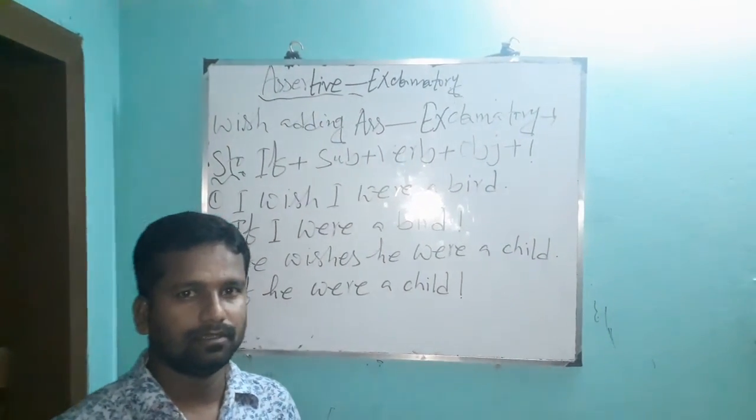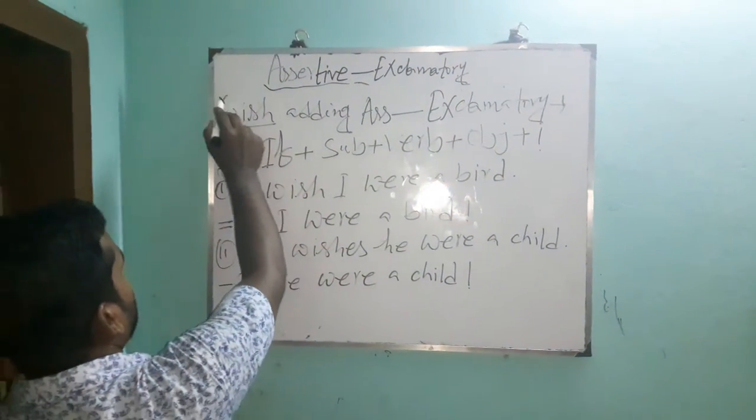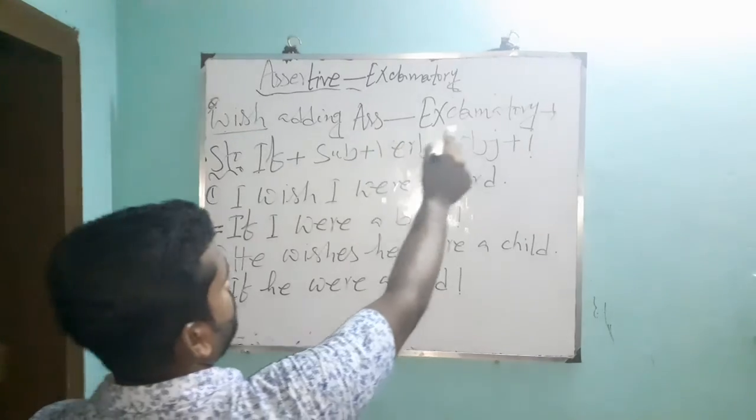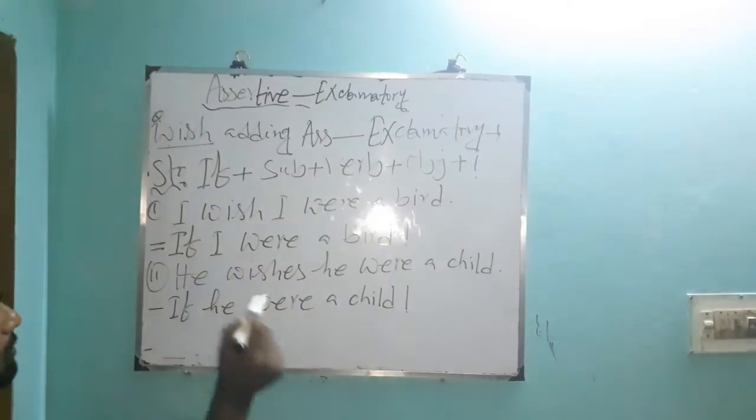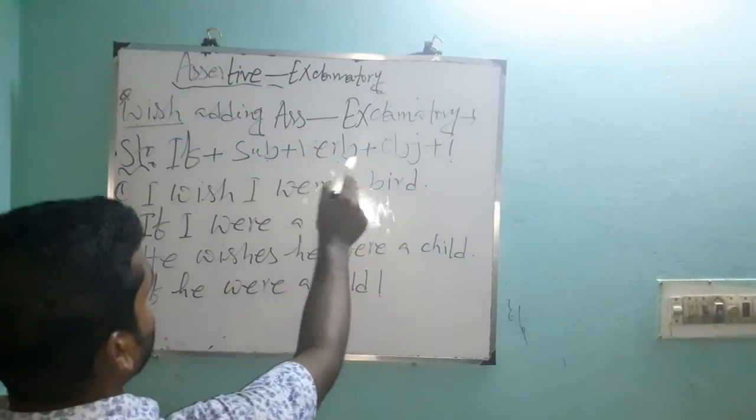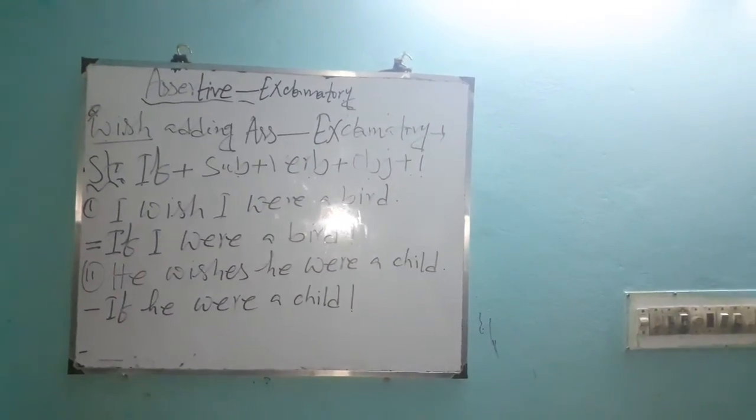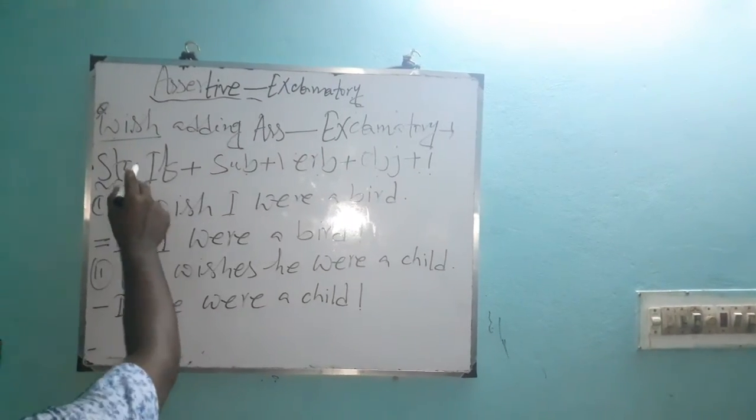Dear learners, look at the whiteboard. We discuss another rule, changing assertive to exclamatory. Now you write down, all of you write down the structure of it. If plus subject plus verb plus object plus exclamation mark. Now practice it according to the structure.